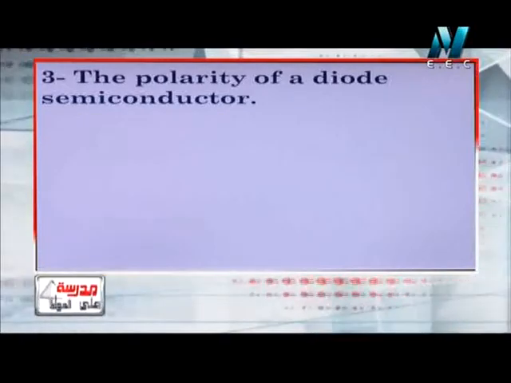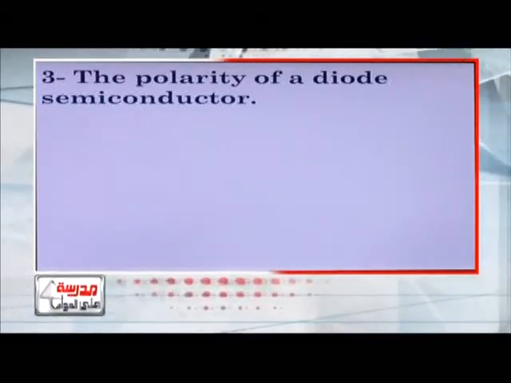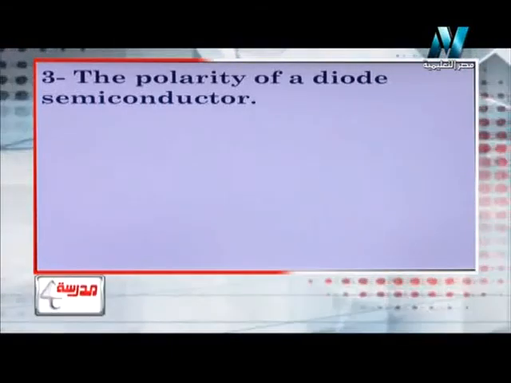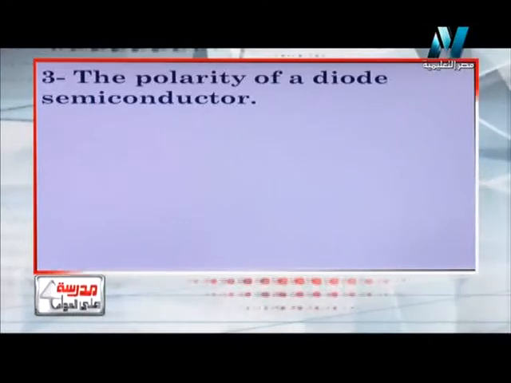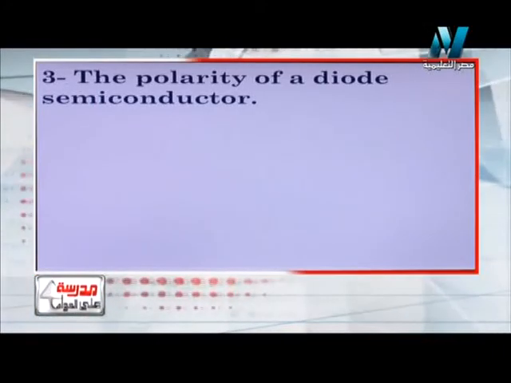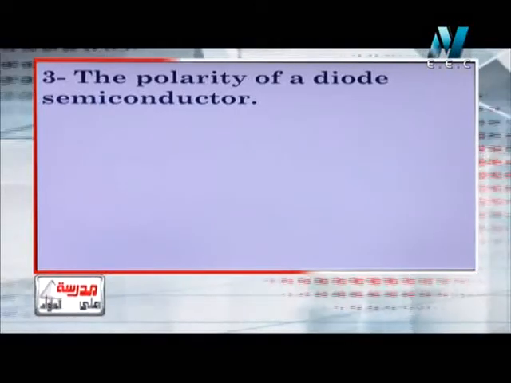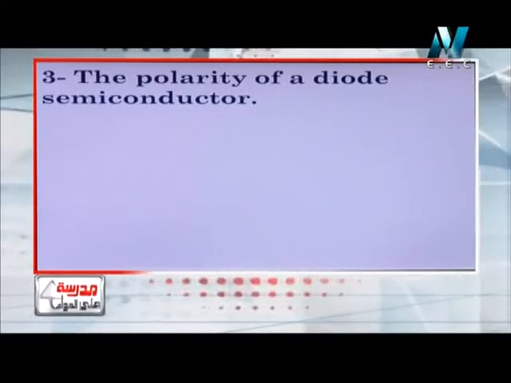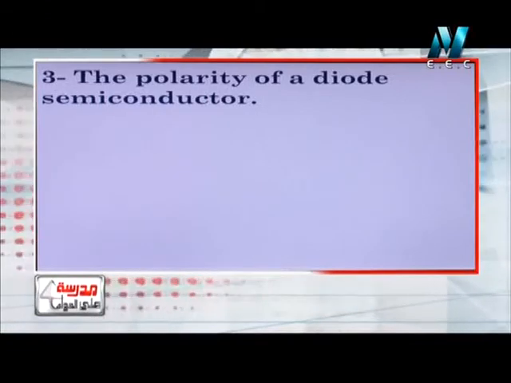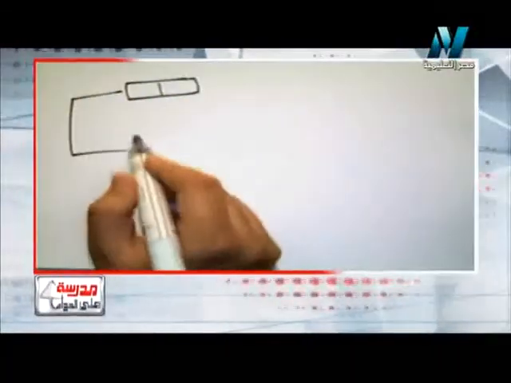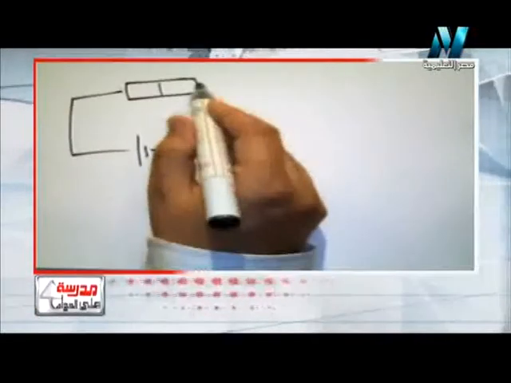Number 3, the polarity of a diode. How can we determine the polarity of the diode? Polarity of the diode means how can I find the two poles of the diode? This can be found by using an ohmmeter and a circuit. First way, I will connect the diode to the source of electricity.